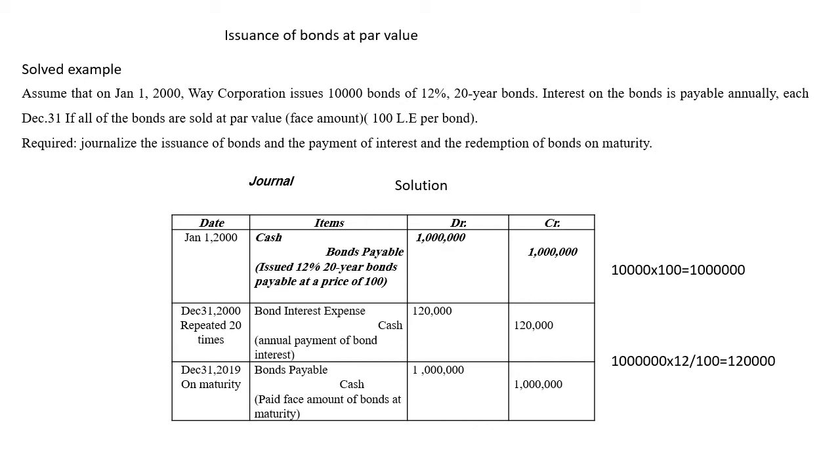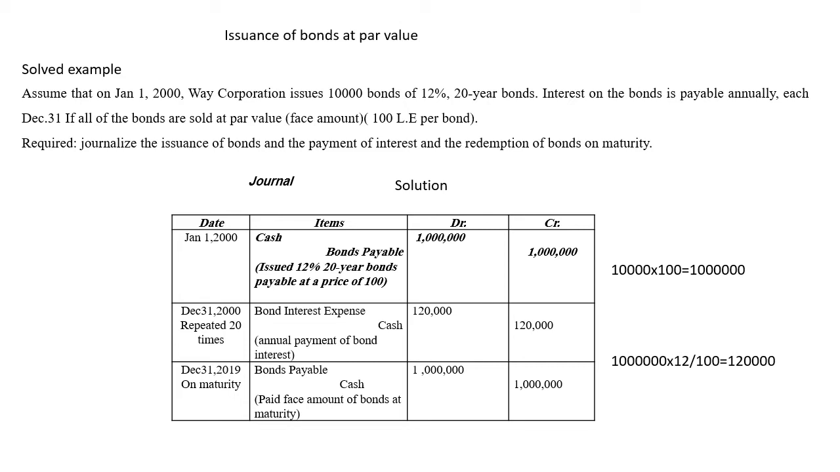It says assume that on January 1, 2000, a corporation issues 10,000 bonds of 12%. It means that the number of issued bonds is 10,000 and it's a 12% bond, which means that interest will be paid as 12% annually. And the bond matures in 20 years. We said that bonds have a maturity date on which we have to repay the liability. So these bonds mature after 20 years.